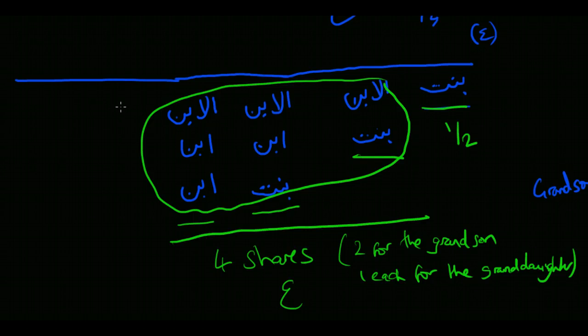What if we were to have a great grandson? So at the moment, that's a grandson. This would be a great grandson, and this would be a great grandson. What happens is that this great grandson is deprived due to the presence of this great grandson.